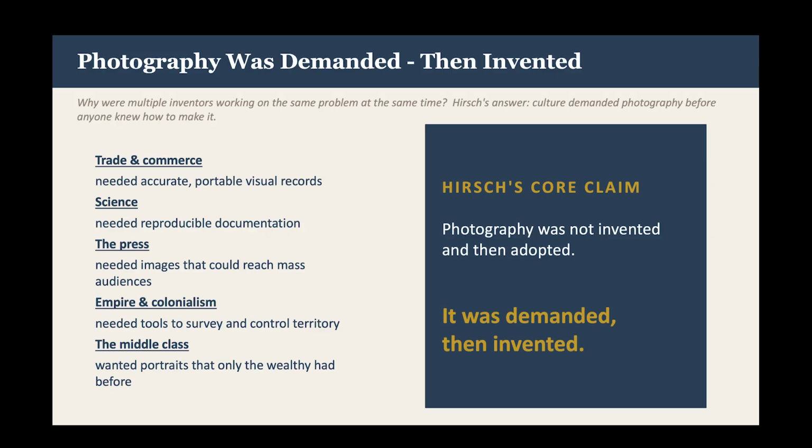One key point is that photography was not invented and then adopted. It was demanded and then invented. Multiple inventors in multiple countries were working on it simultaneously because the social and economic conditions of modernity had created a need for it. This is one of the most important ideas in Hirsch's Chapter 1, and this idea will reoccur throughout the course whenever we ask why a new form of photography emerged when and where it did.